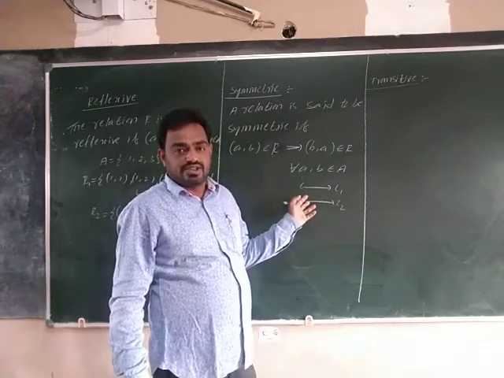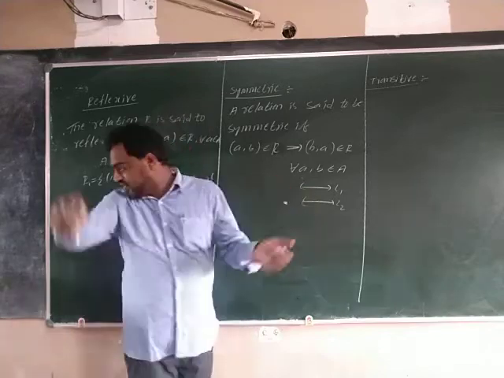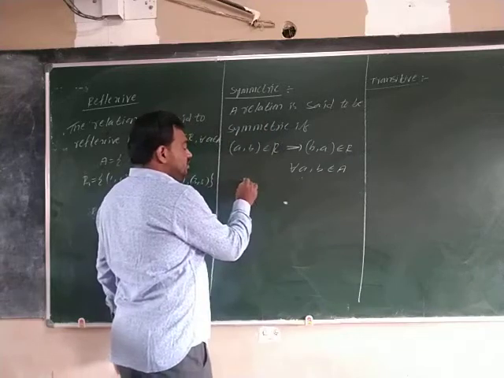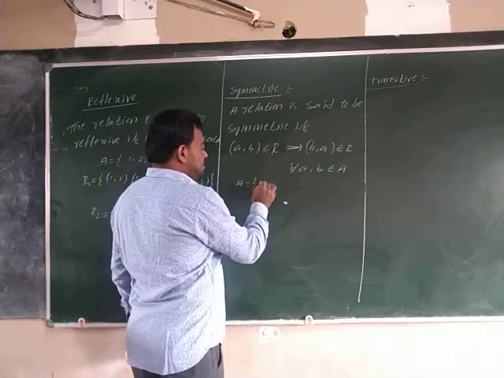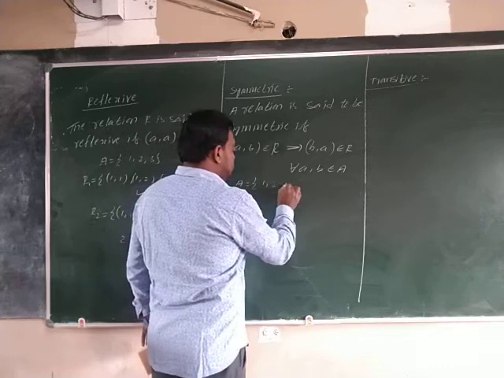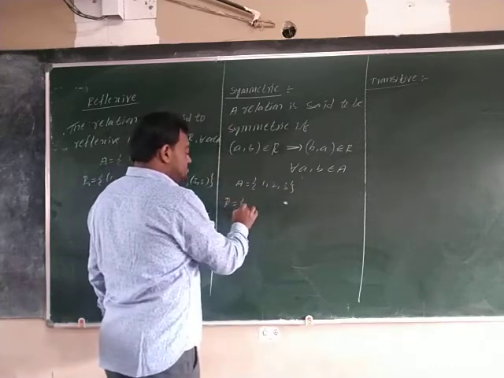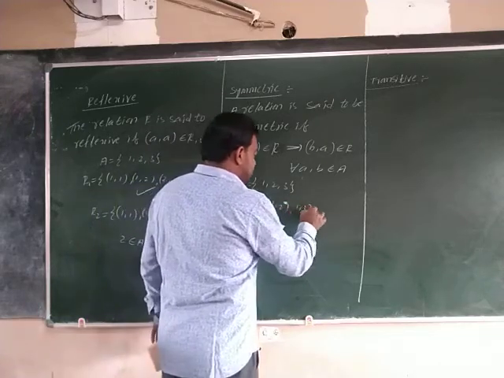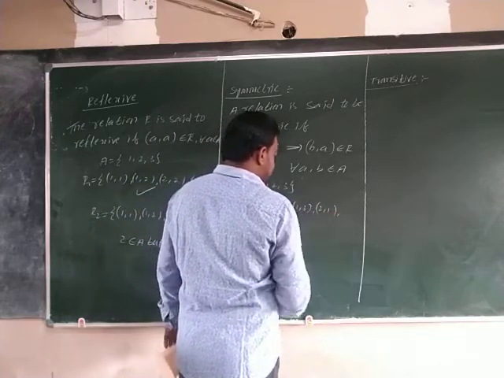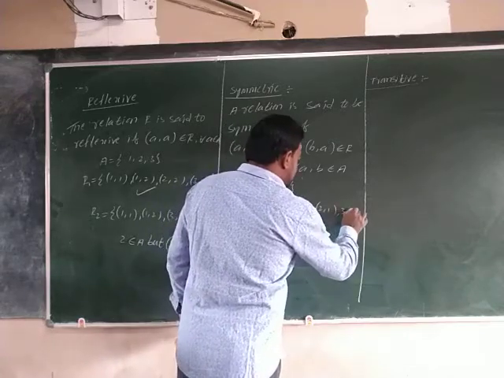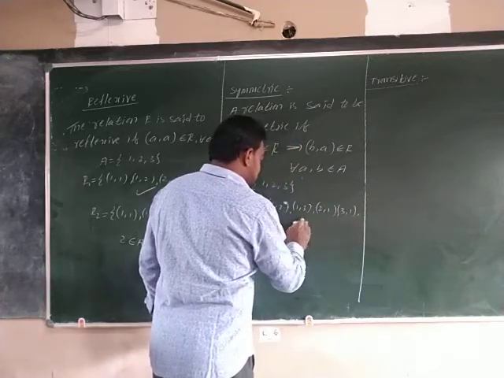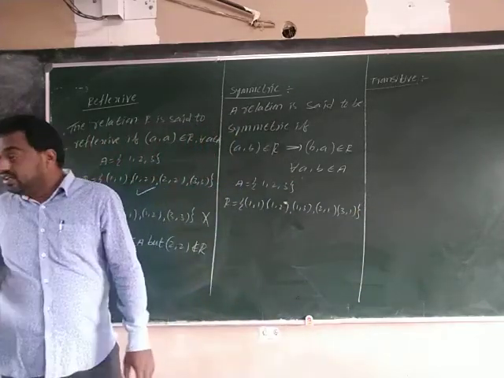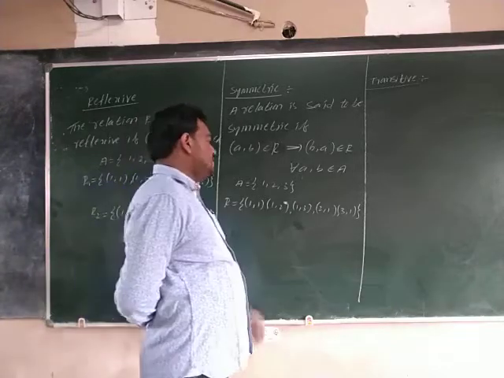So it is a reflexive, right? See, by saying so, how are we defining? You see, A is equal to the set {1, 2, 3}. Next, relation R is equal to {(1,1), (1,2), (1,3), (2,1), (3,1)}. So is it reflexive or not? You see, it is reflexive.